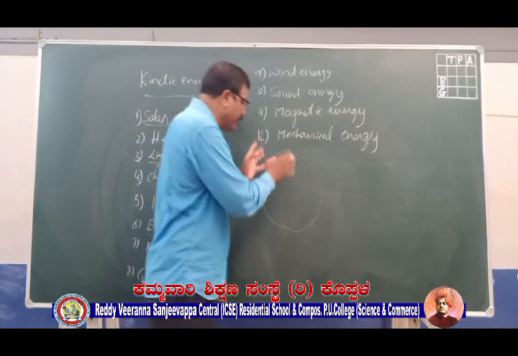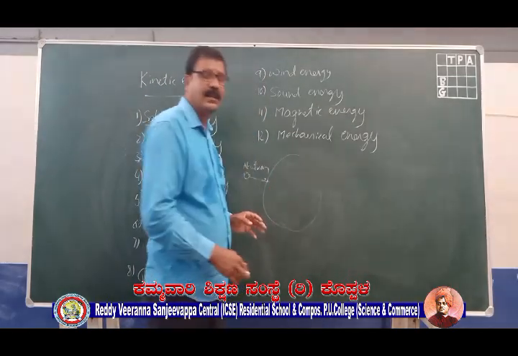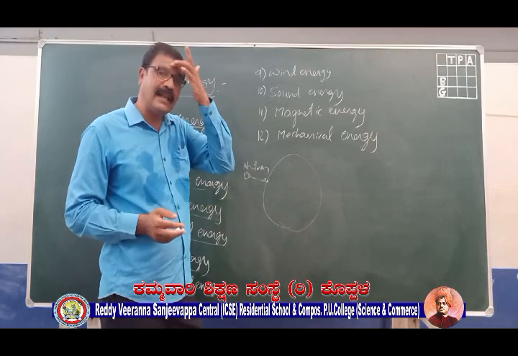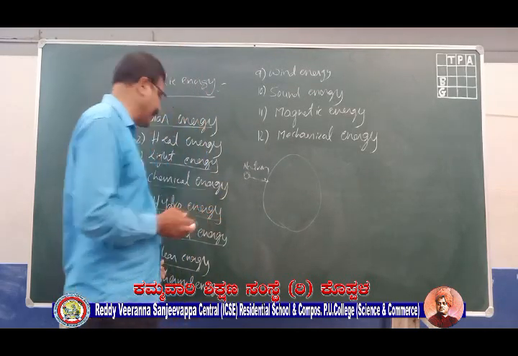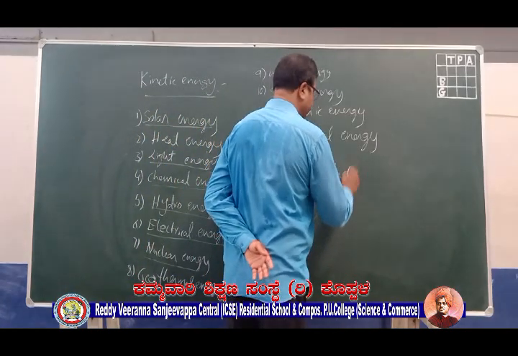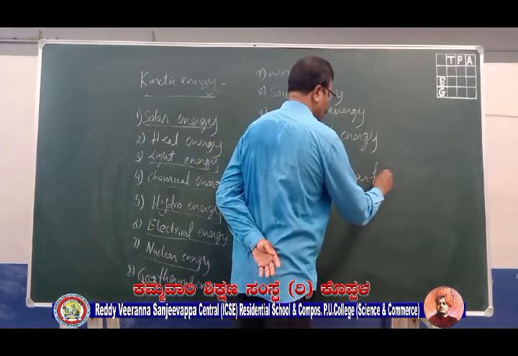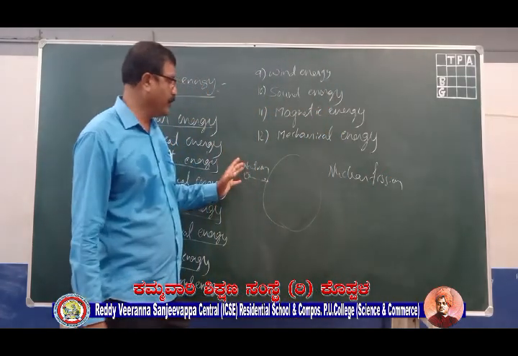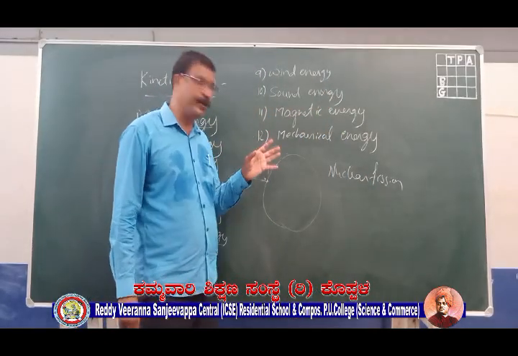Whenever this heavy nucleus breaks into two fragments, a huge amount of energy is released. That energy we call nuclear energy, and that process we call nuclear fission reaction, where a heavy nucleus is bombarded with a slow moving neutron.